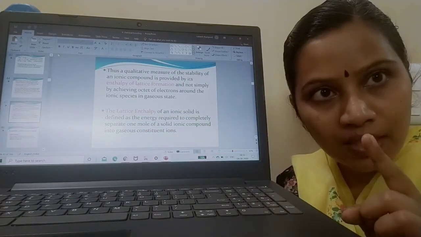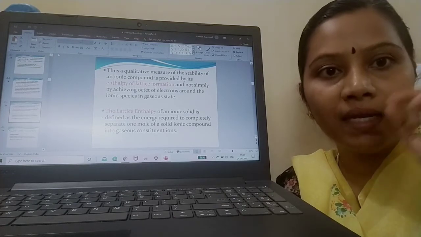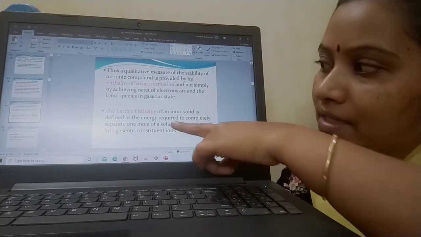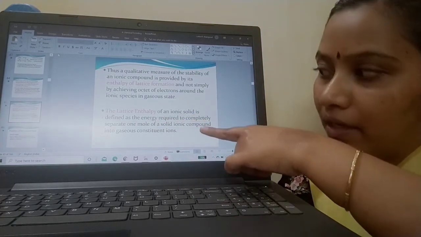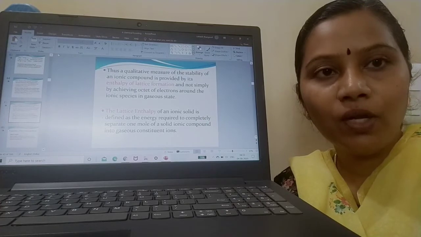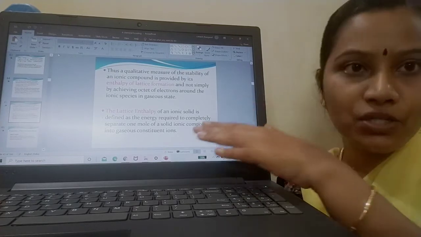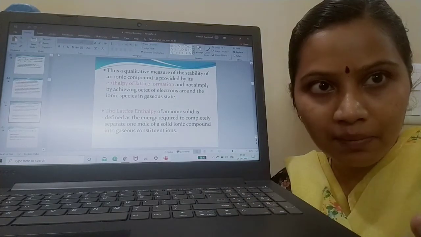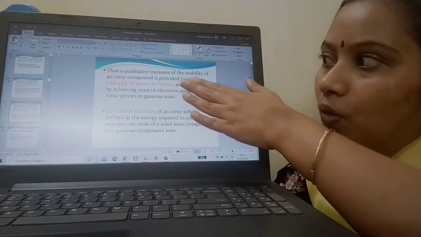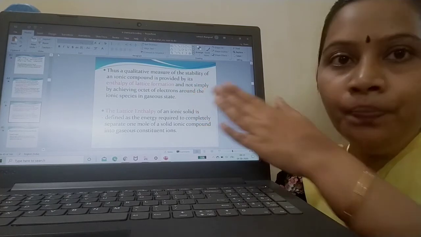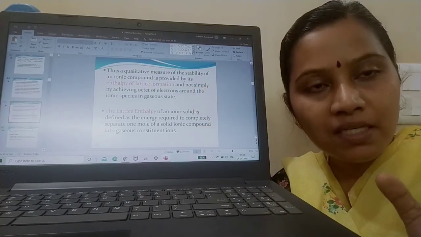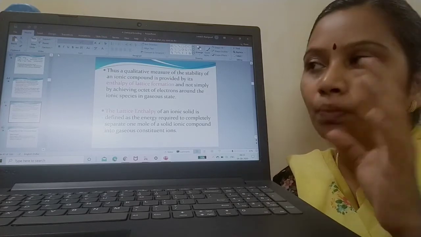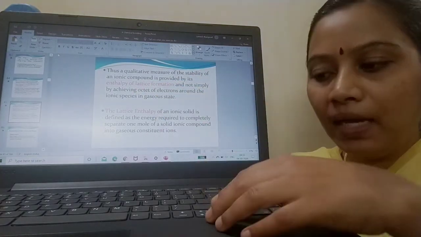What is ionization enthalpy? Energy required to remove an electron from a gaseous atom in its ground state. What is lattice enthalpy? Energy required to separate an ionic compound into its constituent gaseous ions. So your lattice enthalpy and ionization enthalpy are quite different. So what was the first statement I told you? A compound's stability is not only measured by octet configuration;